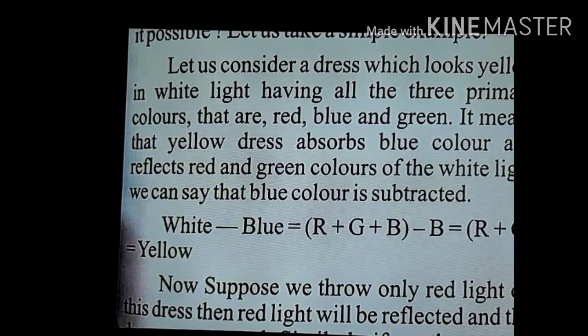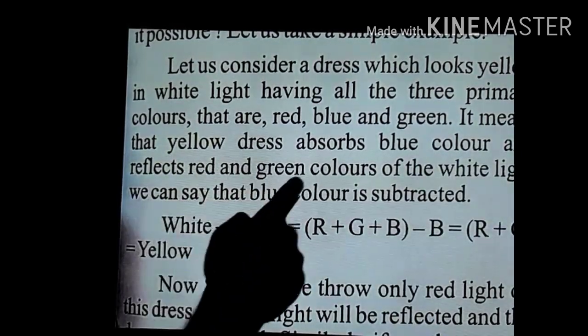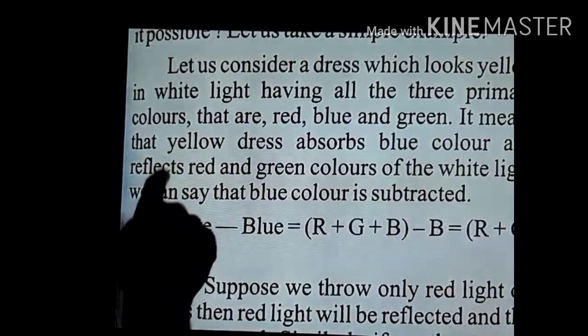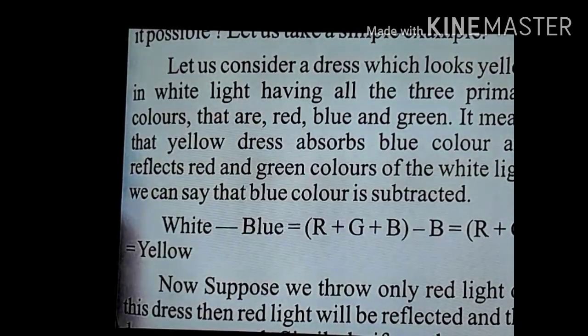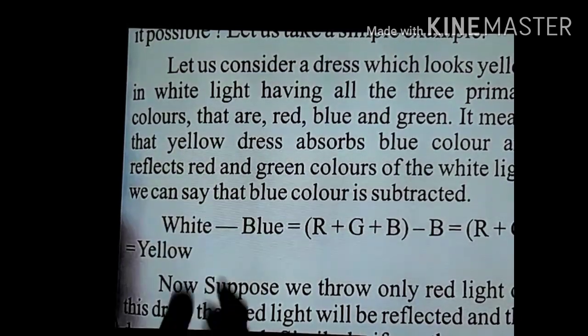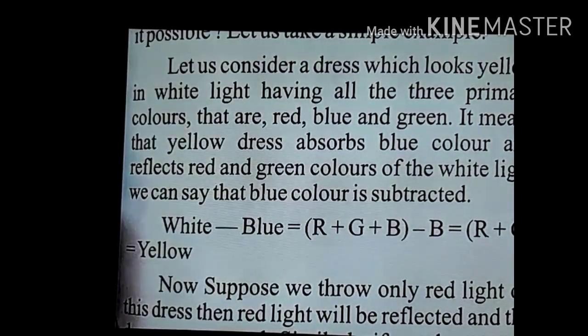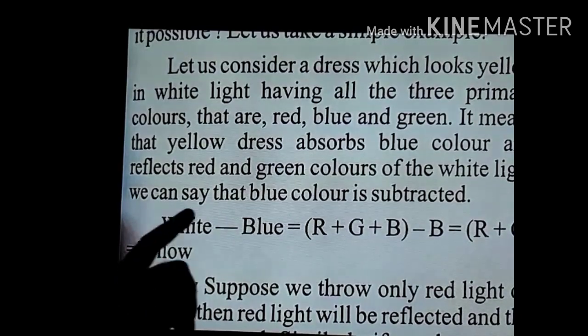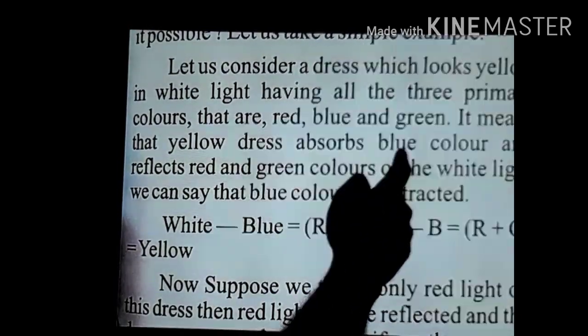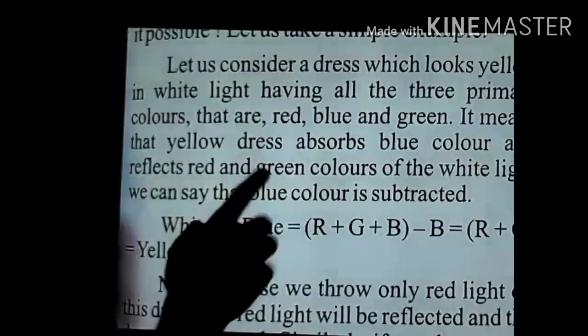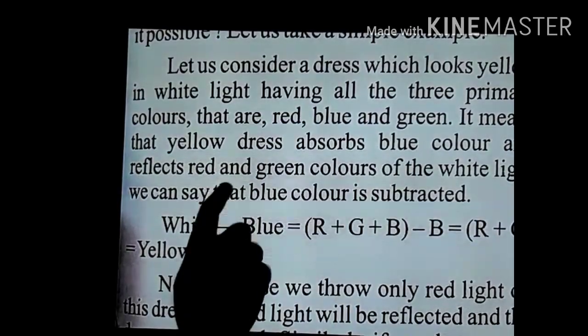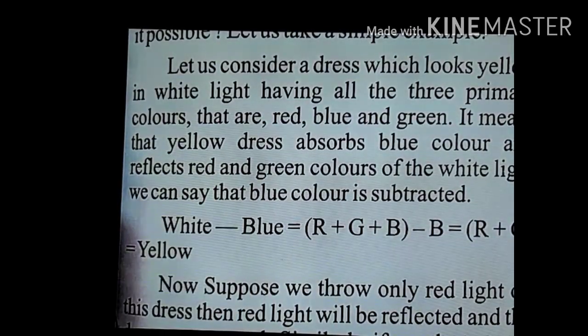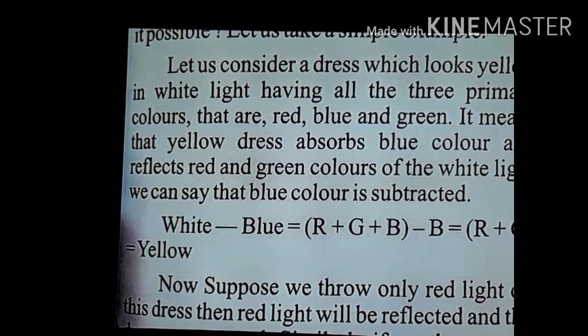With the subtraction of color we can understand this one. It means that the yellow dress absorbs blue color and reflects red and green. We know that yellow color is formed with the mixture of red and green only. It means when the white light is falling on the dress and the dress is only absorbing blue color and reflecting red and green color, then these 2 colors combined reach our eyes, and with the mixture of red and green the shirt appears to be yellow.